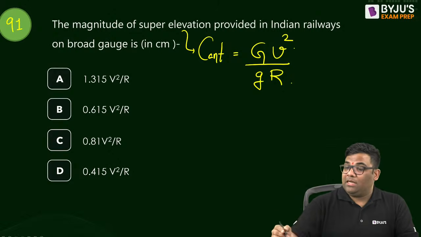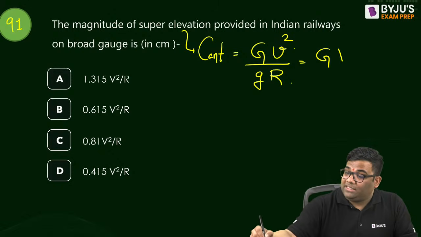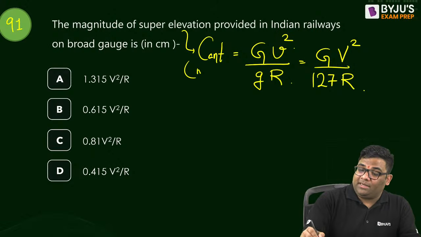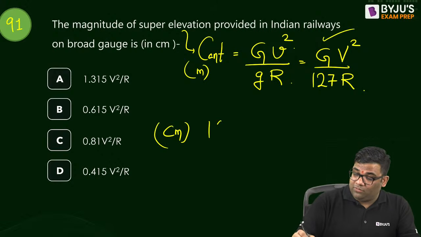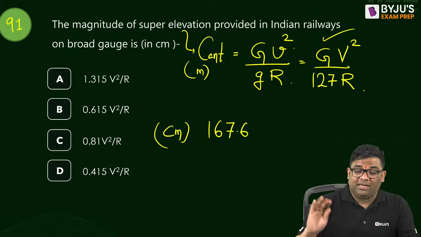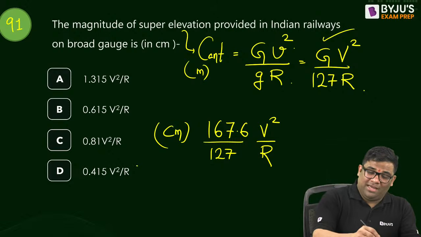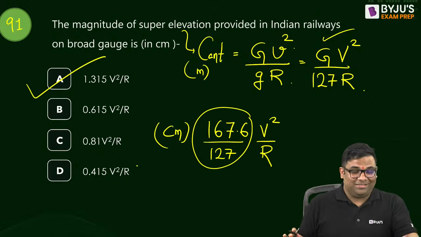Now see, this is in kilometer, millimeter per second. Or I can put it as capital G, capital V square, where V is in meter per second, over 127 R. If I want it in centimeter, I put the value of G, which is actually 167.6 centimeter for broad gauge. Then it is V square by 127 R. You can see only one formula is greater than 1, so only one formula is the answer, this one.